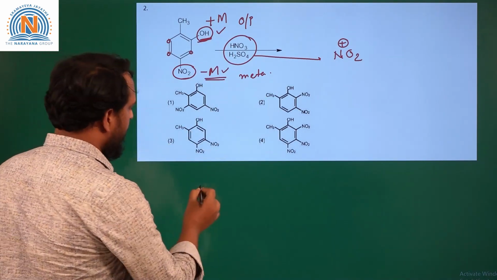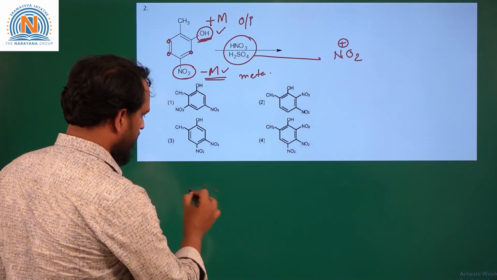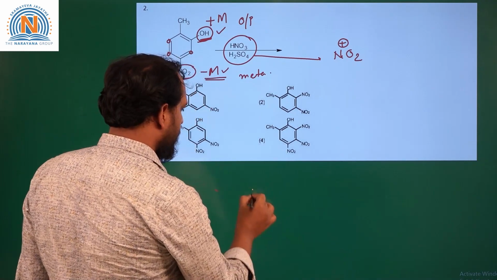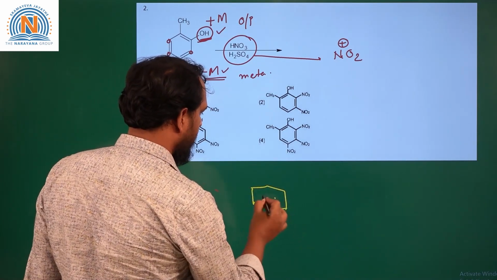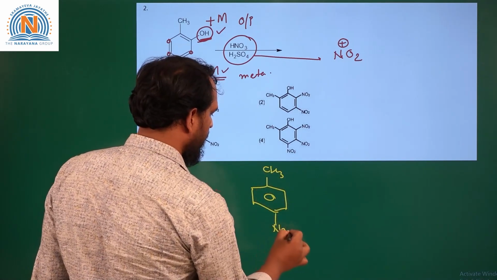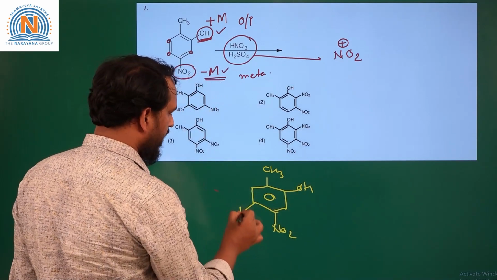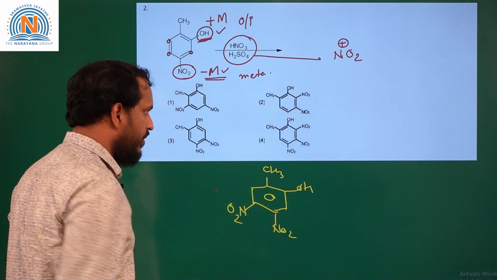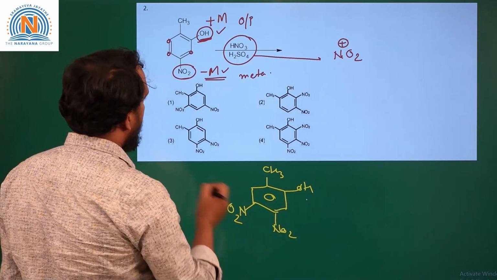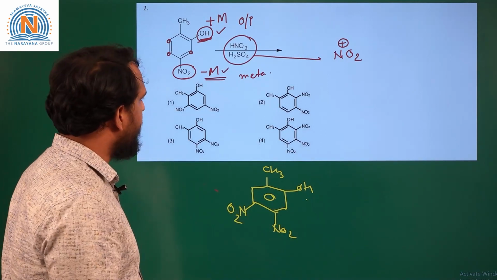Hence the product will have a benzene ring with CH3, NO2 and OH, where the incoming NO2 comes at the para position to the OH group. So OH and NO2 are opposite, and the two NO2 groups are adjacent to each other.